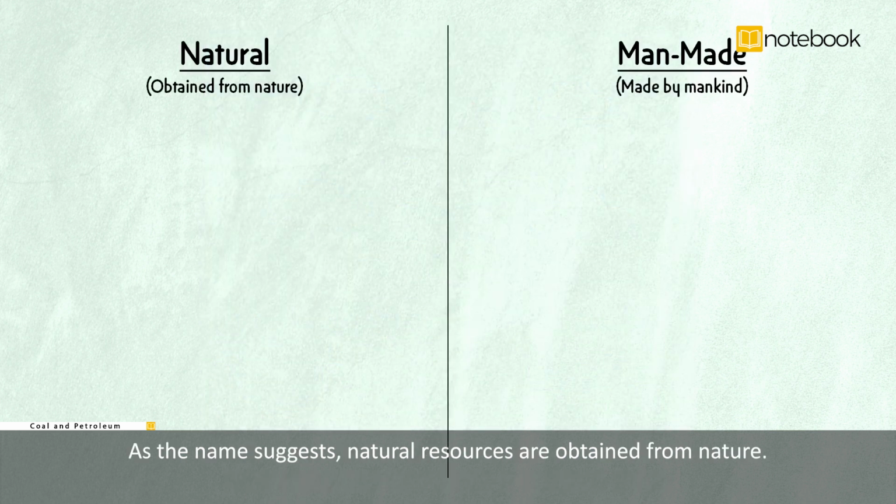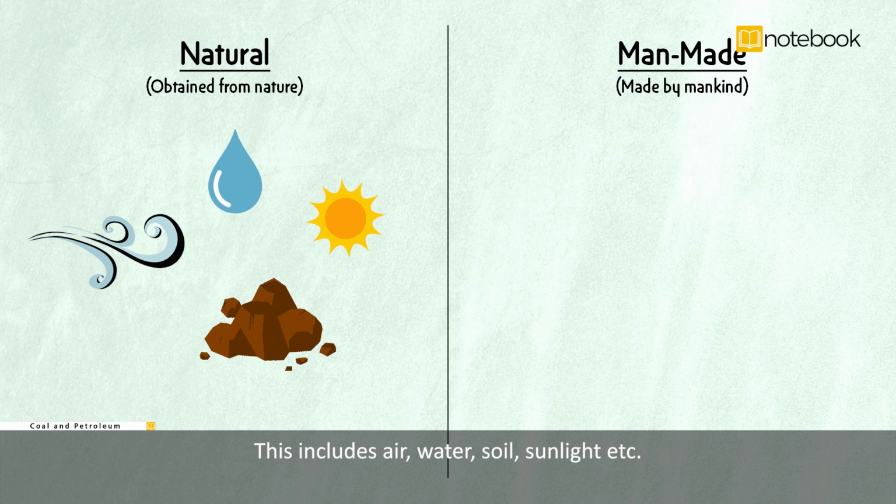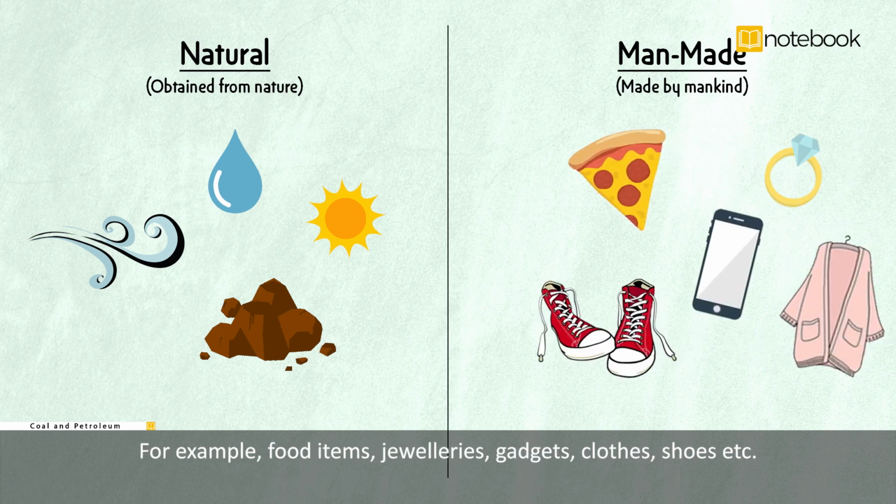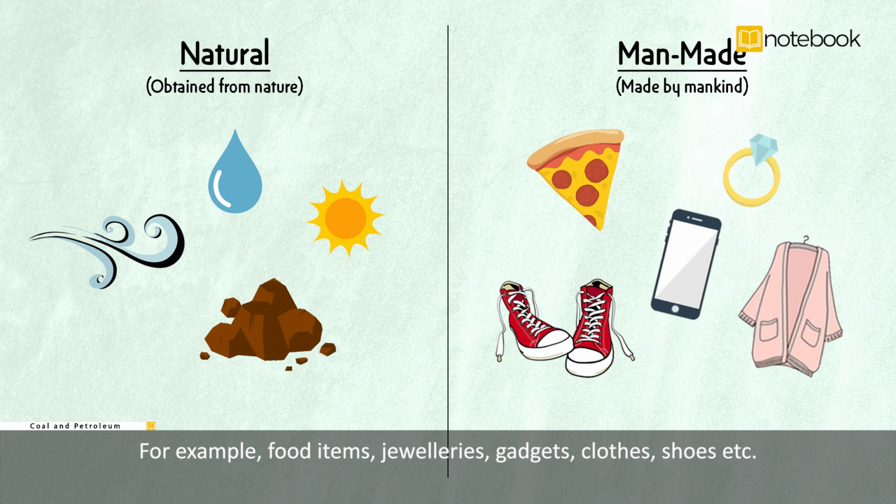As the name suggests, natural resources are obtained from nature. This includes air, water, soil, sunlight, etc. On the other hand, man-made resources have been made by man himself for his survival and welfare. For example, food items, jewelries, gadgets, clothes, shoes, etc.